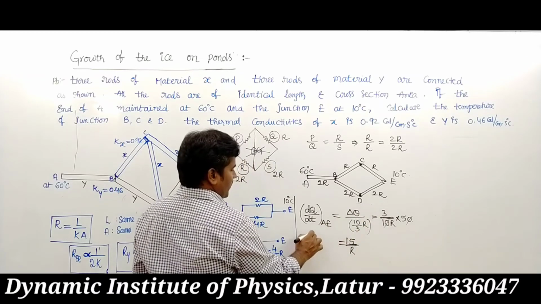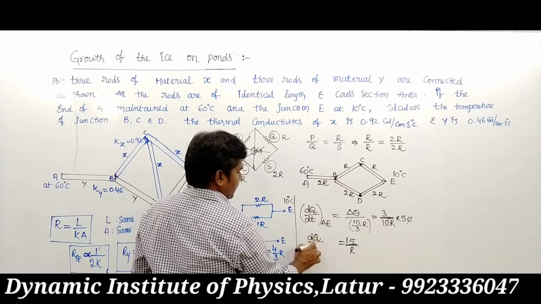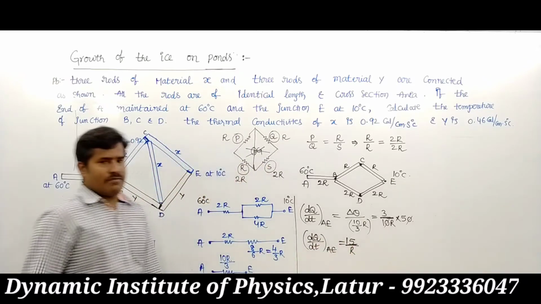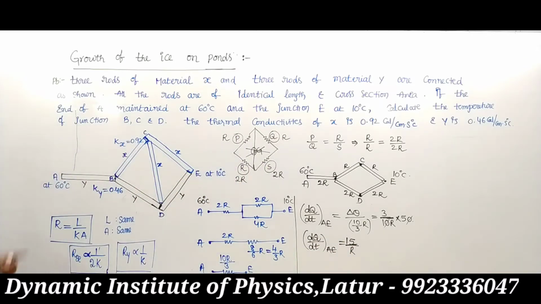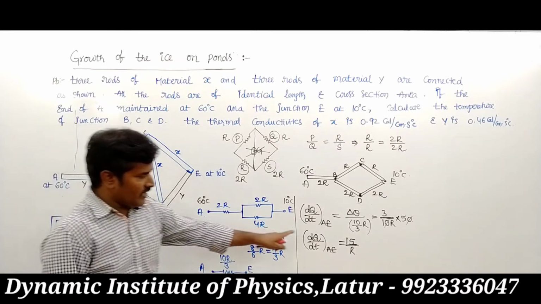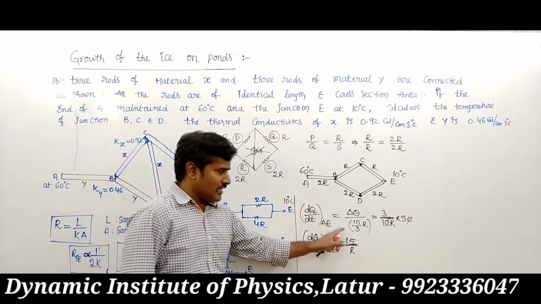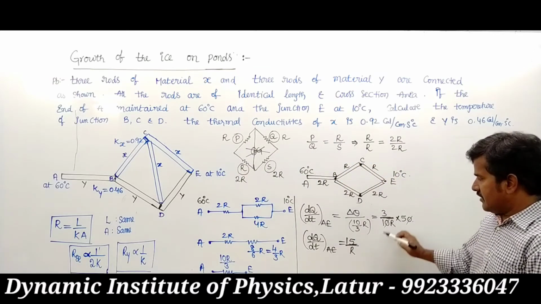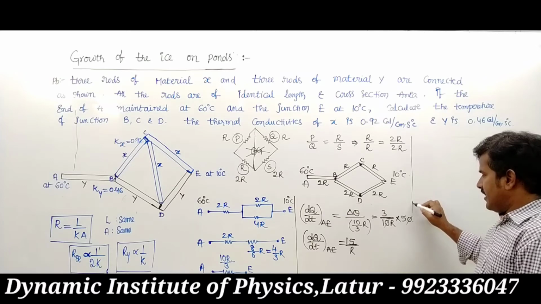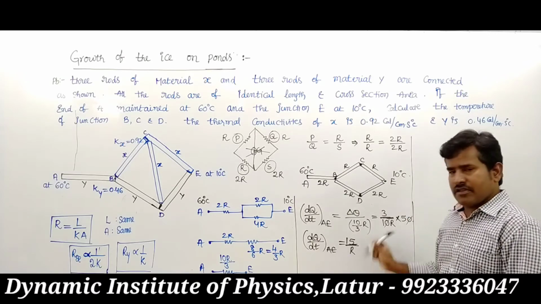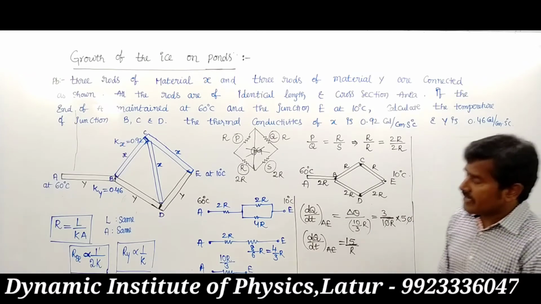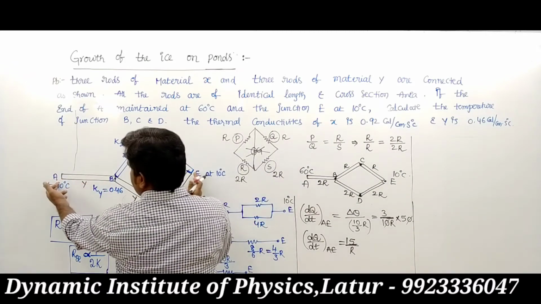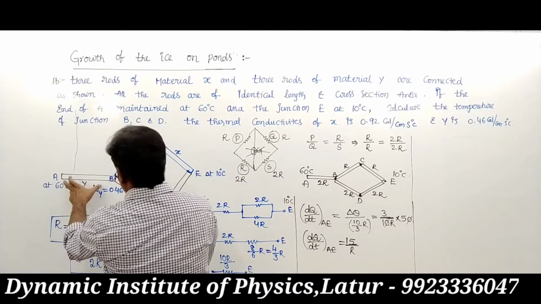The transmission of heat between A and E is 15 by R. It is the transmission of heat dQ by dt, that is nothing but 15 upon R. But we want to know what heat transfer between A to E? It is the same heat transfer between A to B.